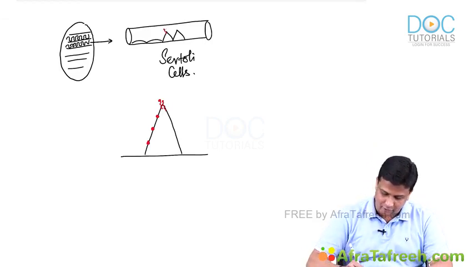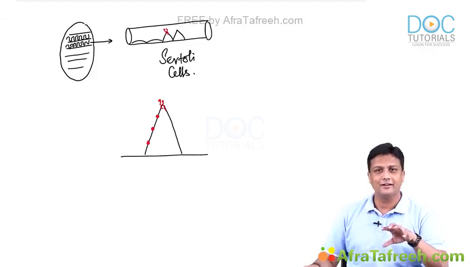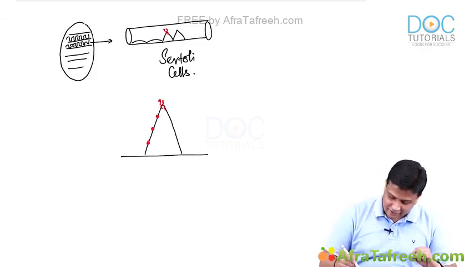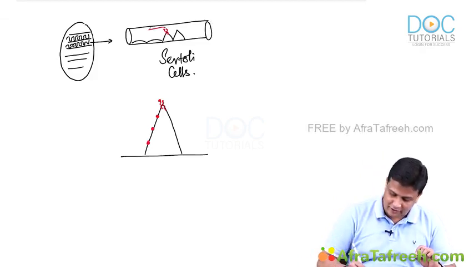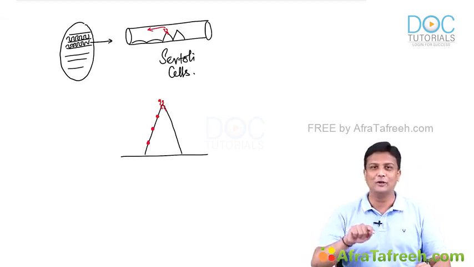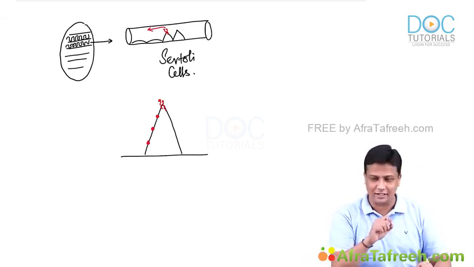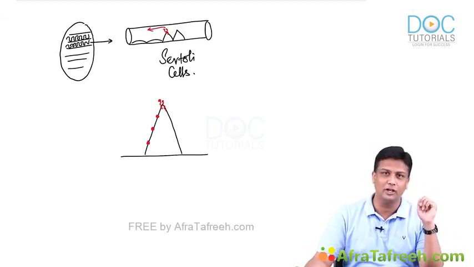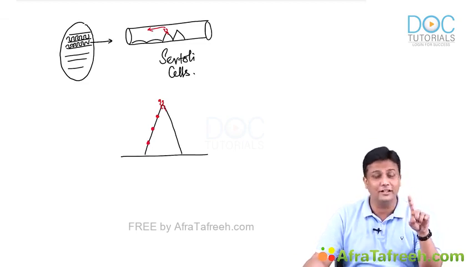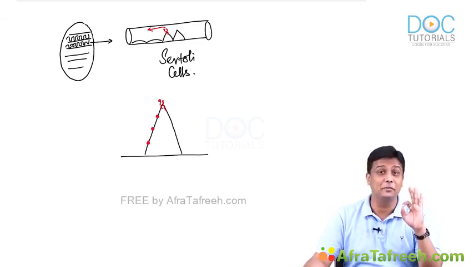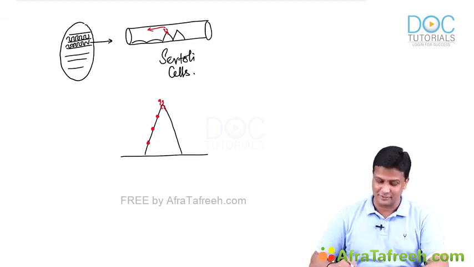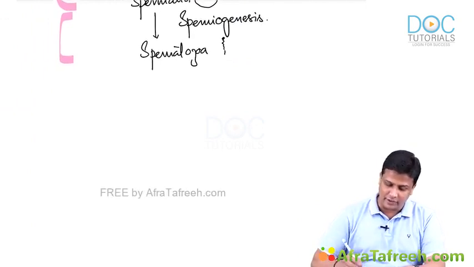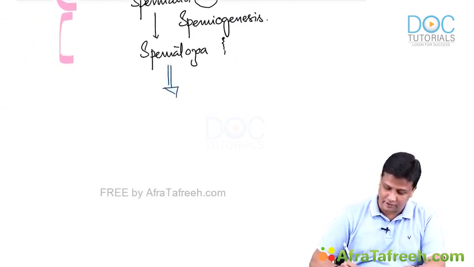Now, why am I telling you about all these things? You yourself can understand what should be the next thing happening here. What is the next thing going to happen here, guys? Yes, these spermatozoa are going to be released from the tip of the Sertoli cell into the lumen of the seminiferous tubule. And even that has got a name. It is known as spermiation. It is known as what, guys? Spermiation. It means that after the formation of the spermatozoa, the spermatozoa will undergo the process of spermiation.